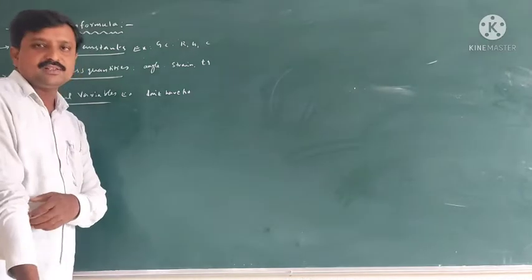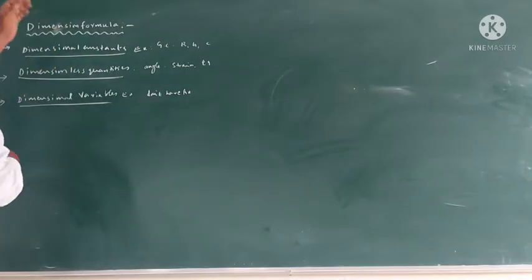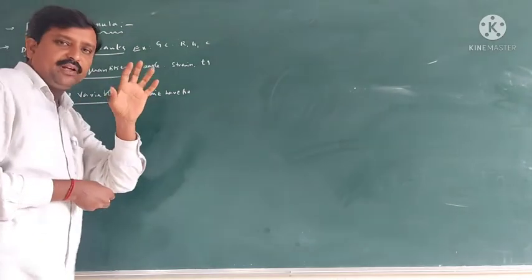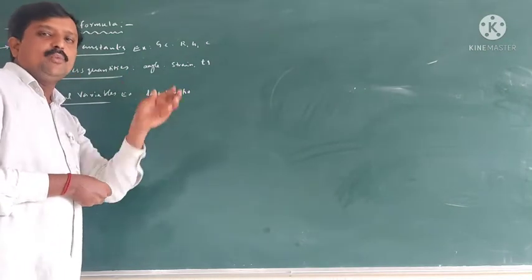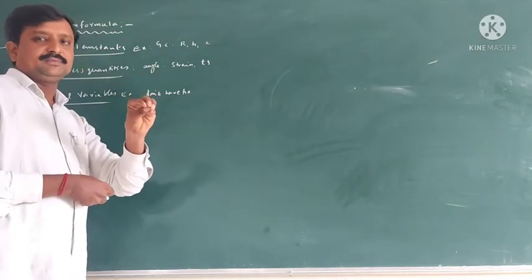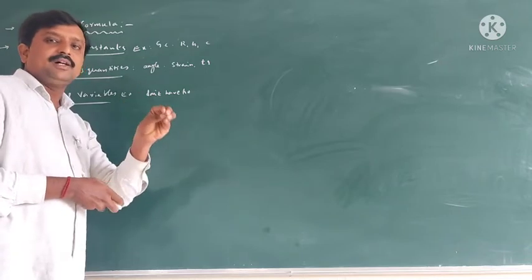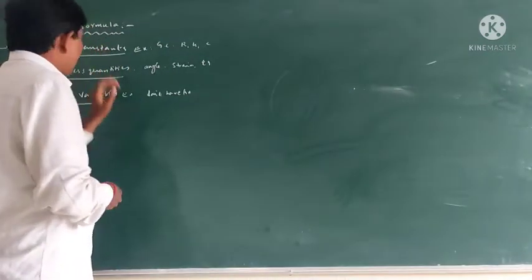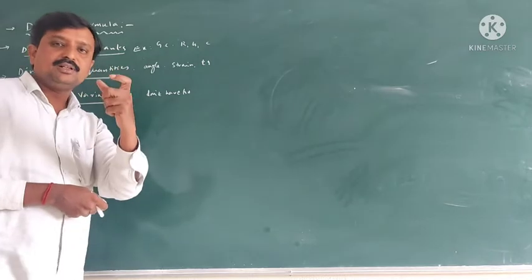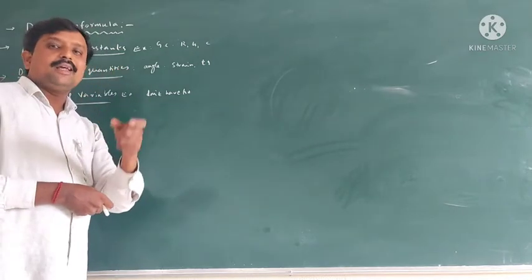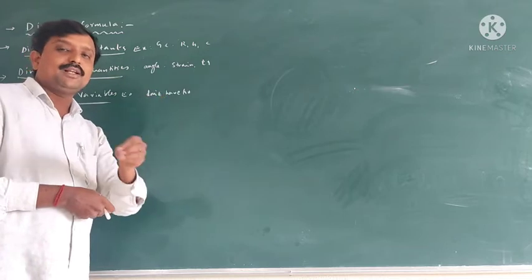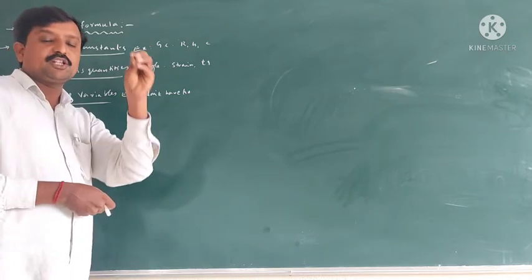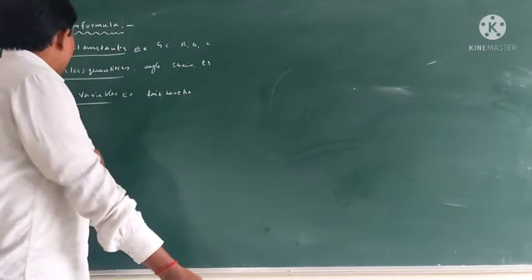Yesterday we discussed dimension formulas. We wrote some dimension formulas. So what is called a dimension formula? It is one of the most important ones. A dimension formula is an expression that shows, for a given derived quantity, how many fundamental quantities are involved, by expressing the powers of M, L, T.